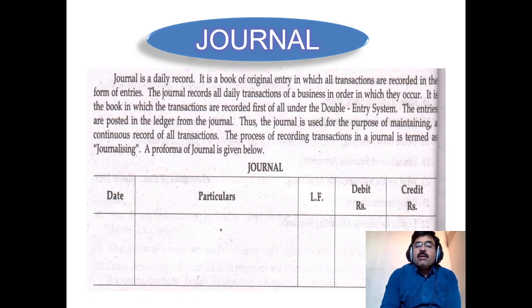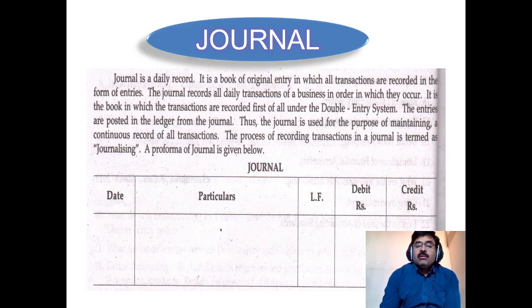So based on double entry system, this journal is prepared. The entries are posted in the ledger from the journal. So this is the first book, and the next one is called ledger.